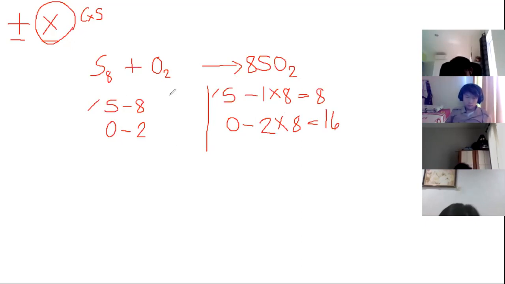What can we do to make it balanced? We can add 8 to oxygen as a coefficient. So 8 times 2 or 2 times 8 is 16. So now they are balanced.